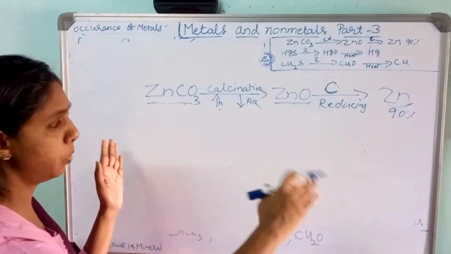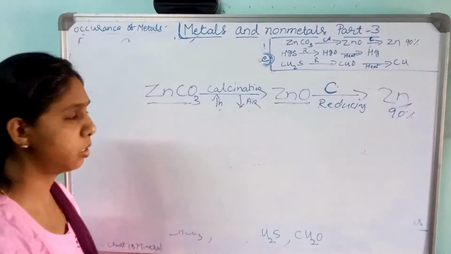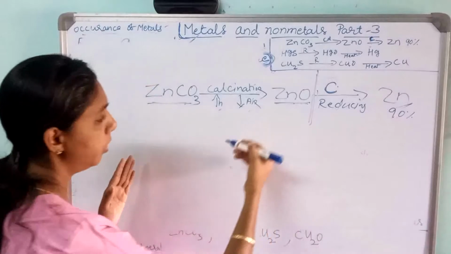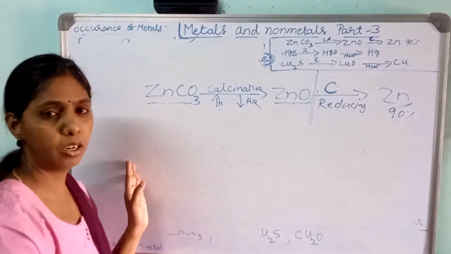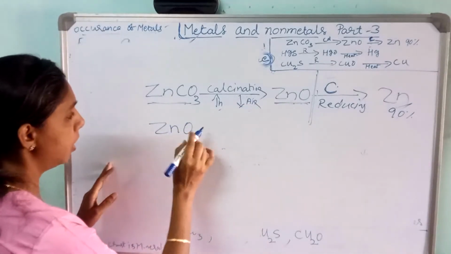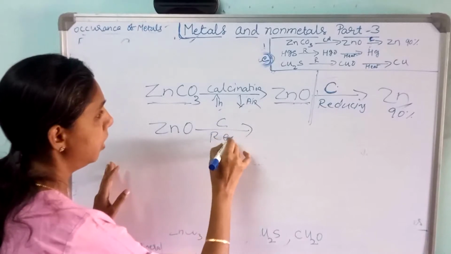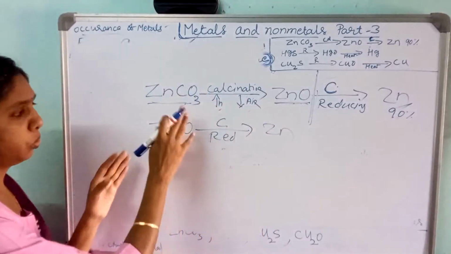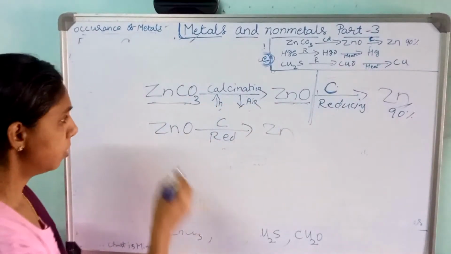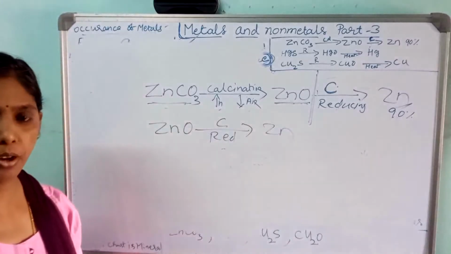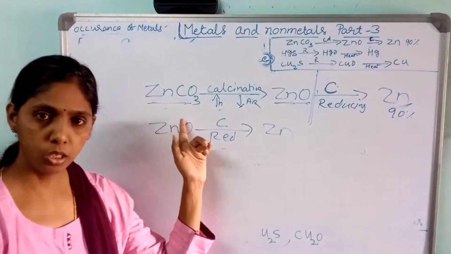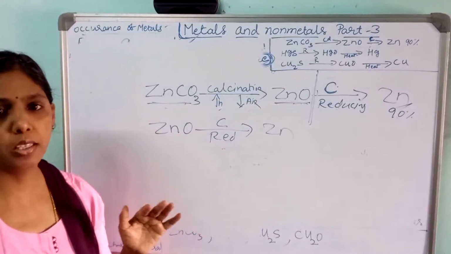So this one they have divided into two parts in the textbook. Till here they have given, and from here they have written here. You can write in one line also, or you can take this ZnO again. This ZnO comes here, then the same thing, reduction, zinc. So like this, two reactions they have given. Instead of two, I have written here one. Okay, so this is the extraction of zinc from zinc carbonate. How do you extract zinc from zinc carbonate? If they ask, you have to write. So here, if you know the reactions, it will be easy. You can write